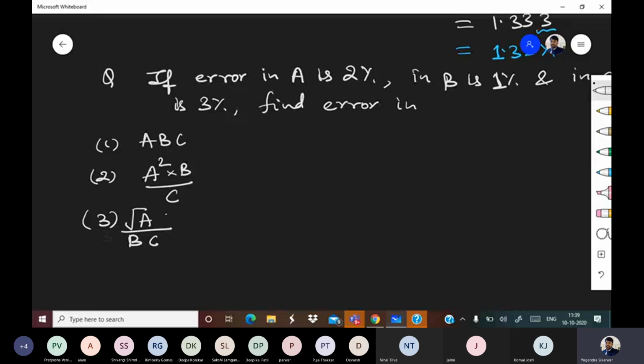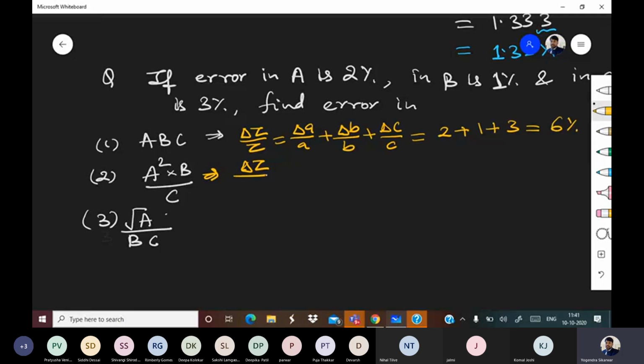Good. Now in second part, delta z by z, a square, that means 2 times delta a by a plus delta b by b plus delta c by c, and that will be 2 into 2 plus 1 plus 3.